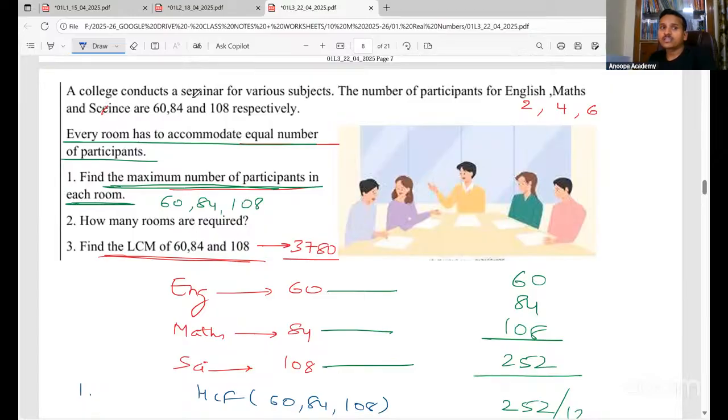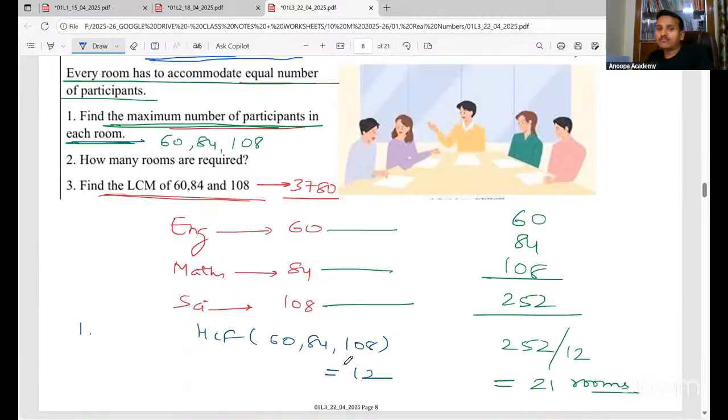A college conducts a seminar for various subjects. The number of participants for English, maths, and science are 60, 84, and 108 respectively. Every room has to accommodate an equal number of participants. Find the number of participants in each room. They have given some numbers, and they want to find the maximum number of participants in each room.